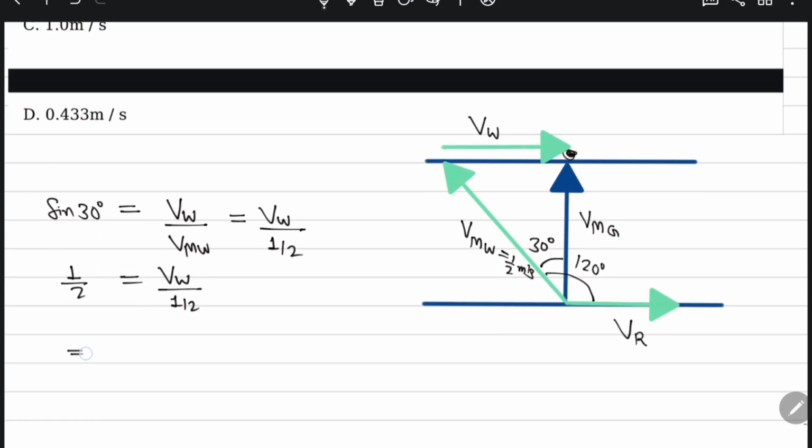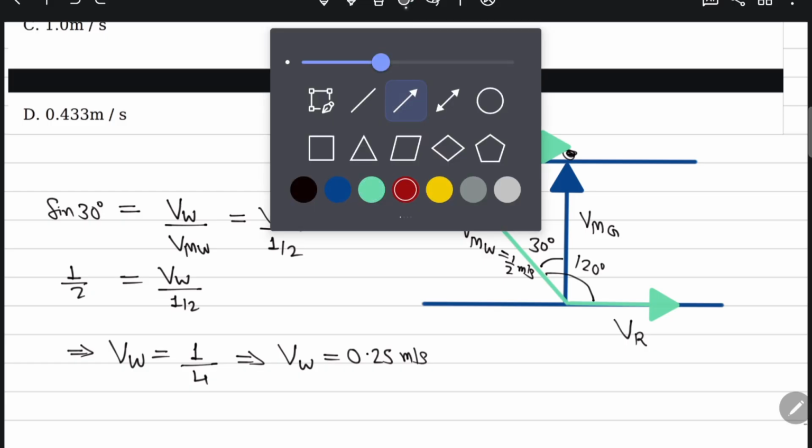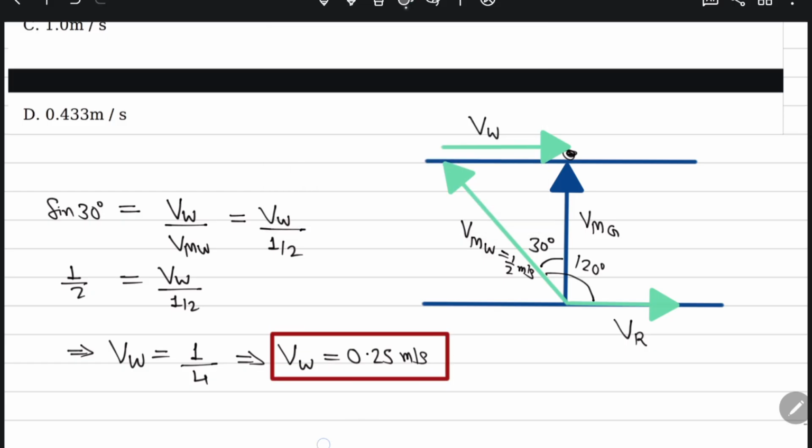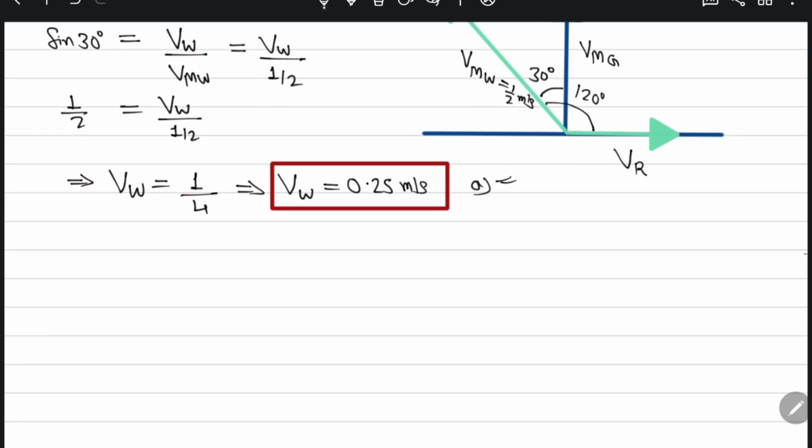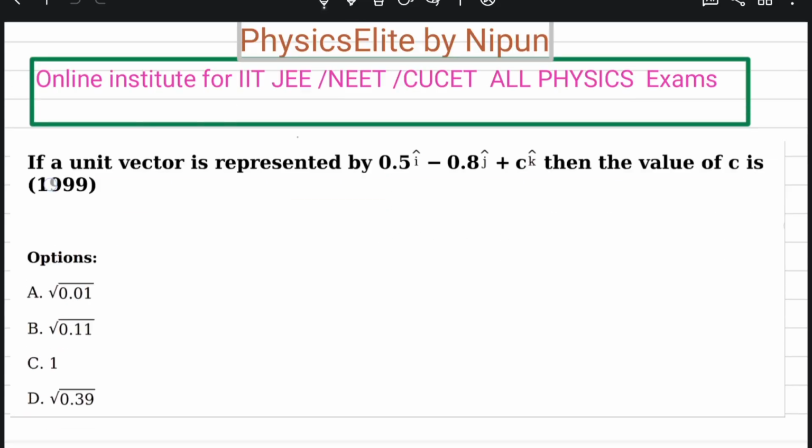So here you see that velocity of water is 1 by 4, which means velocity of water is 0.25 meter per second. So option first is correct. Understand now? This is a good question, and I proceed to the next question.